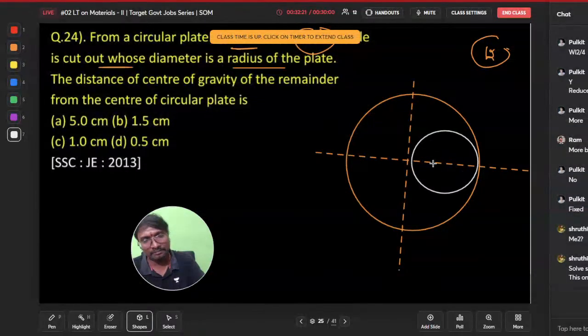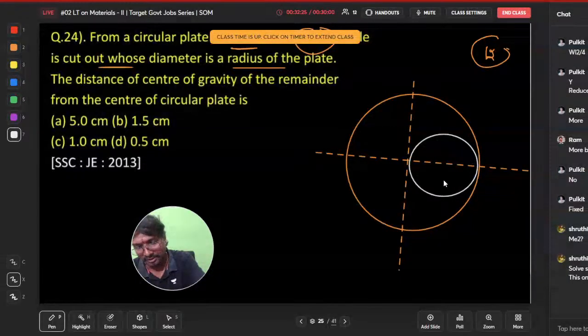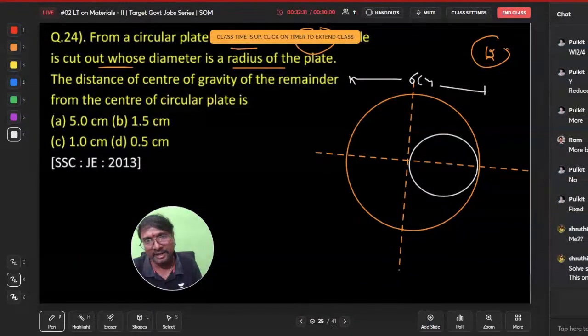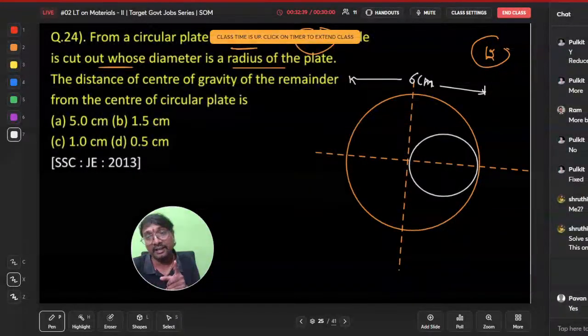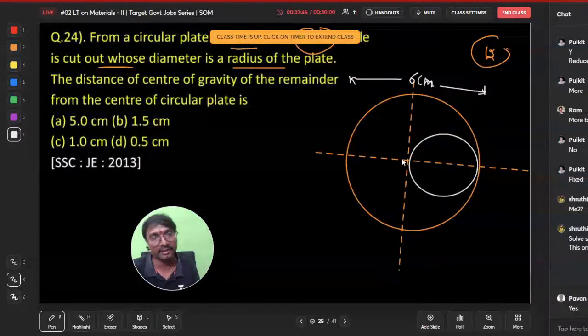Now can you say this is the cut portion if you just observe? That total is which one? This is 6 centimeter. Where it is cut, it is not given, na? Then why are you selecting it like this only? Because if it is cut exactly at the center, that centroid will not change. If it is cut exactly at the centroid, centroid will not change, you can say. Only if you are cutting at this place, centroid will shift.